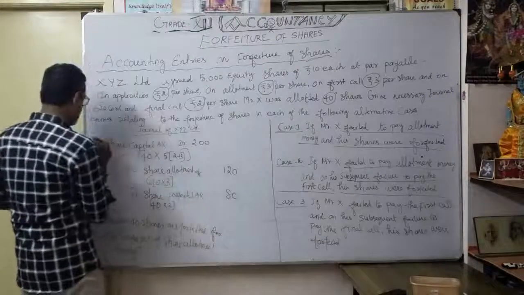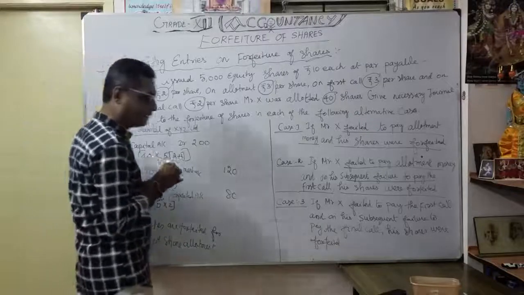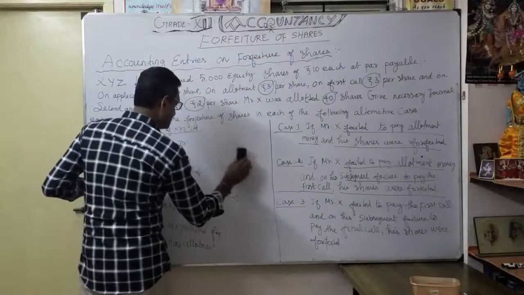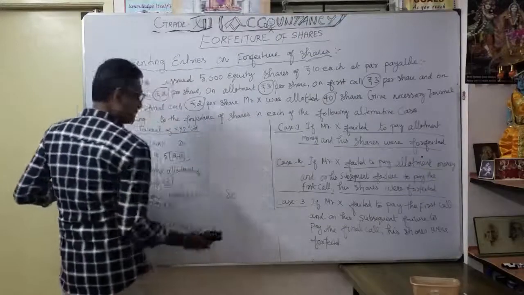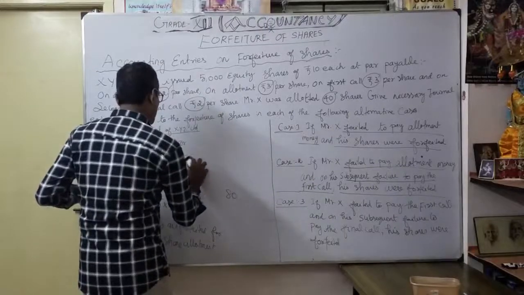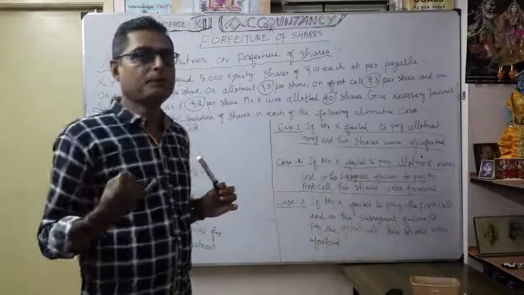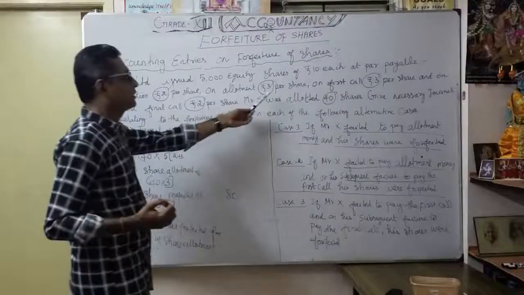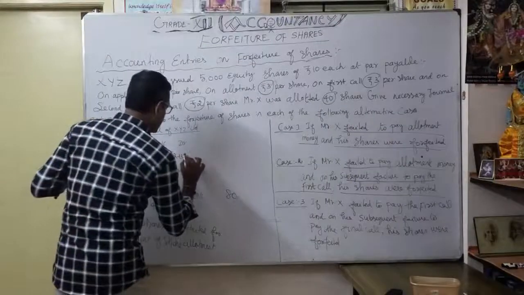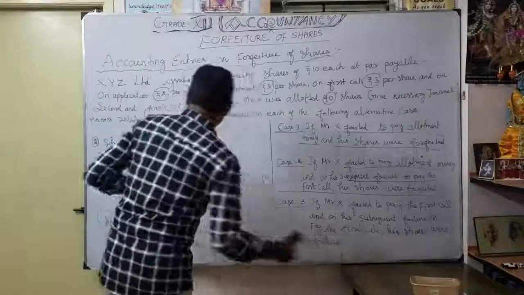Share capital as it is, but here we add the first call, that is up to the called up money. Application 2 rupees, allotment 3 rupees, and up to first call 3 rupees. Totally how much? 8 rupees, so plus 3 becomes 8 rupees.